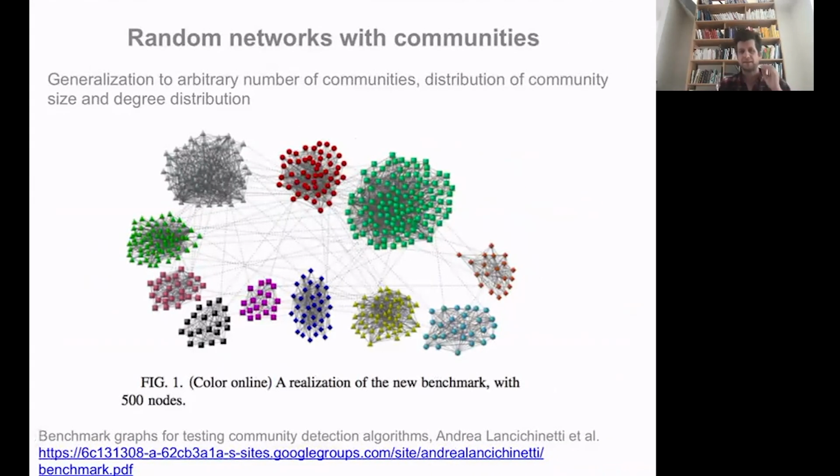Now, very often when you have certain properties in mind, you also come with some random graph models that allow you to play with these structures and to generate ensembles of random graphs that have some desirable properties. This is clearly the case for networks with communities. Indeed, there have been plenty of methods and models proposed in order to generate ensembles of random graphs having a certain modular structure that can be modulated and controlled by the user.